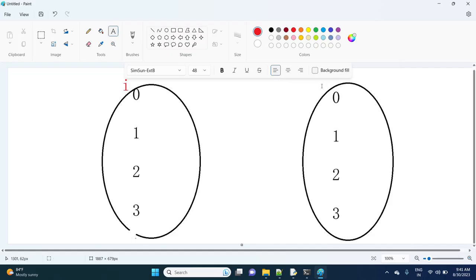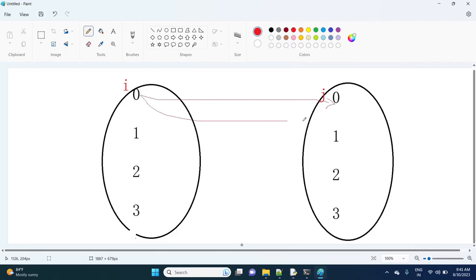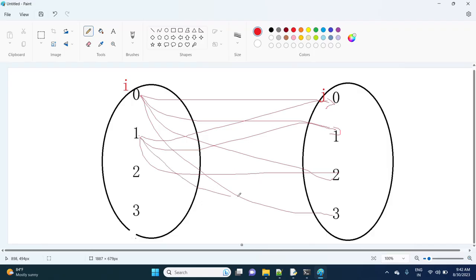Okay, this is nothing but i, and this is nothing but j. See here, when i value is 0, j value will be 0, and j value will be 1, this 2 and this 3. So in this way we are going to get the output. When i is 0, j goes 0, 1, 2, 3. When i value is 1, j value will be 0, j value will be 1, j value will be 2 and j value will be 3.